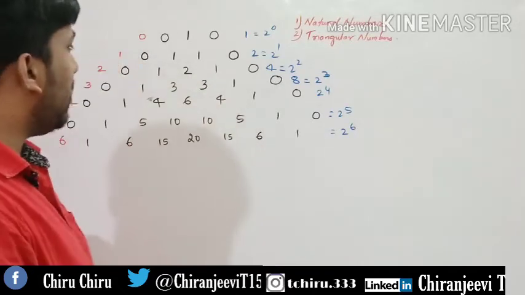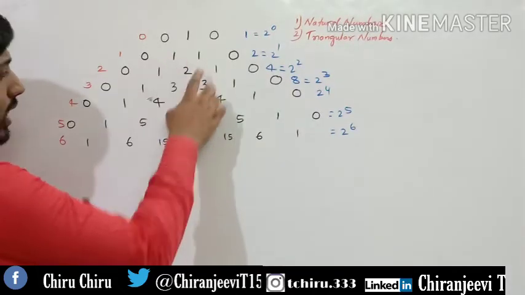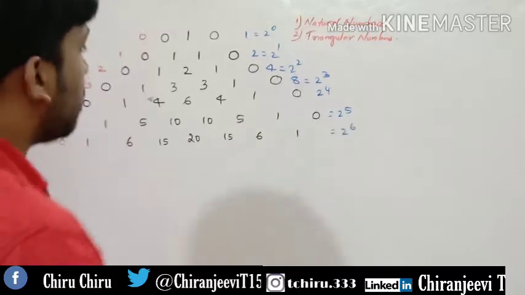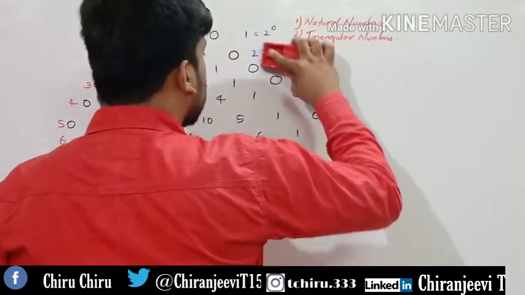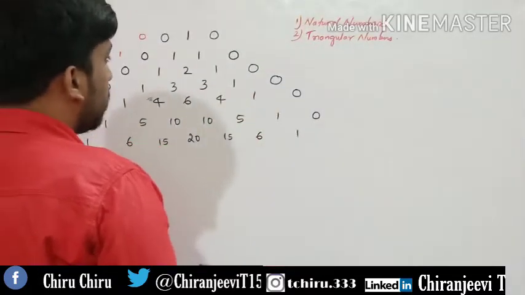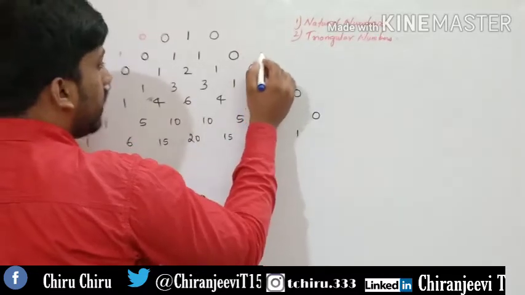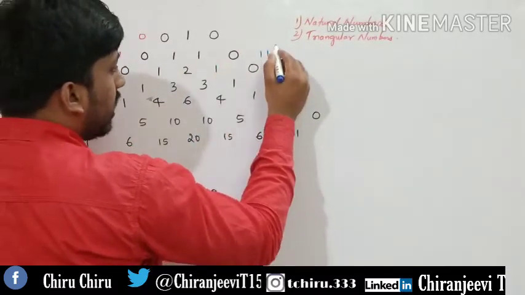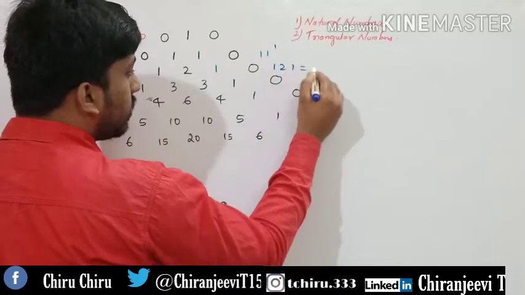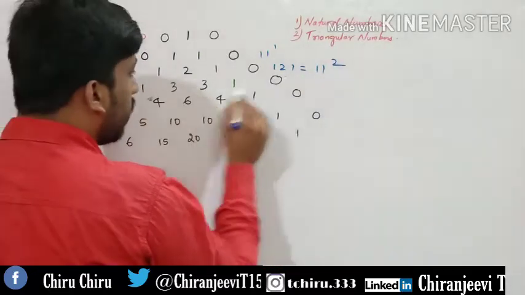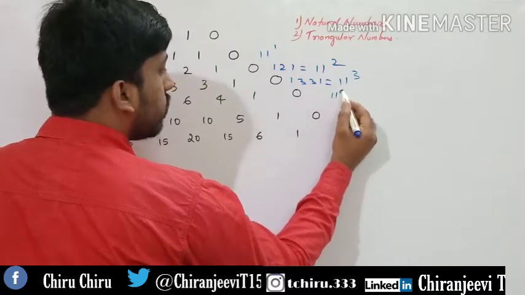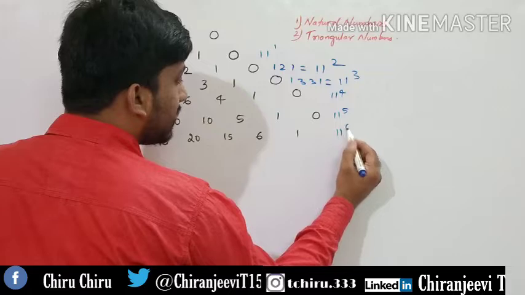The next pattern we can see is this 1 and 1. If you take as it is, so you will be getting... So let me erase this. Okay. So if you take these numbers, for example, take this as 11, 1 and 1. That's nothing but 11 to the power of 1, right? Yes, 1, 2, 1. I'm going to take 1, 2, 1. 1, 2, 1 is the thing, but 11 square. 1, 3, 3, 1 is the thing, but 11 cube. Similarly, 11 to the power of 4, 11 to the power of 5, 11 to the power of 6.